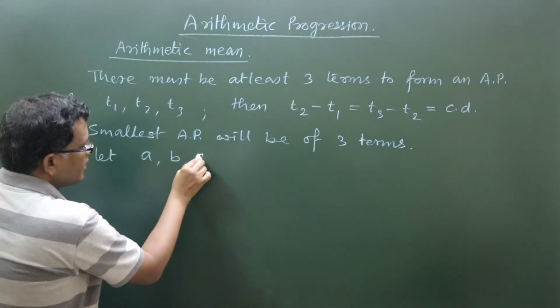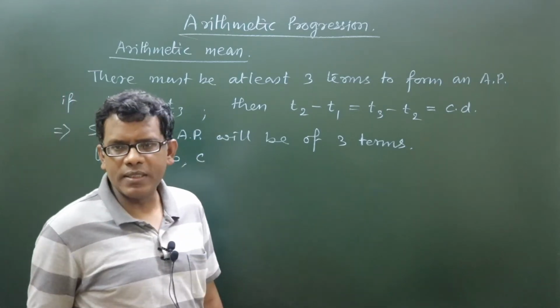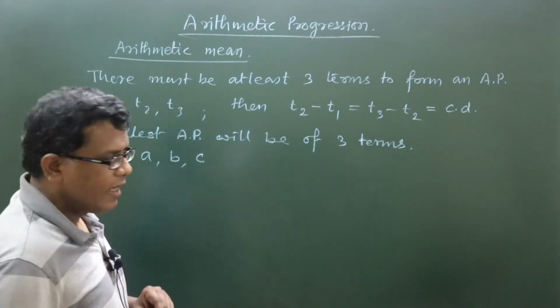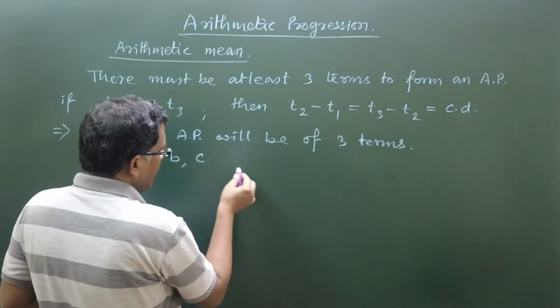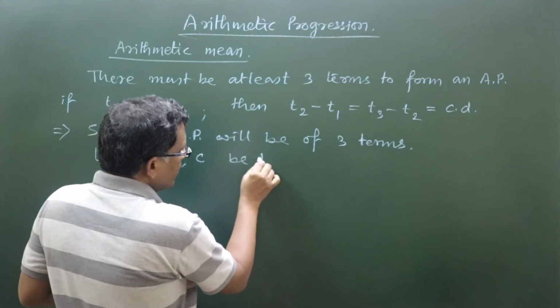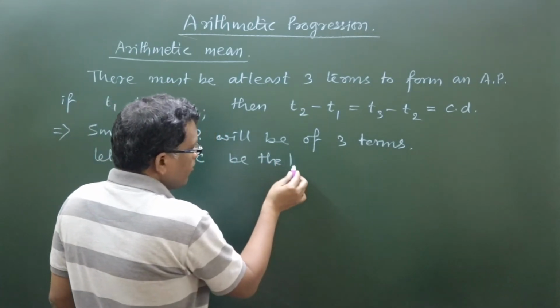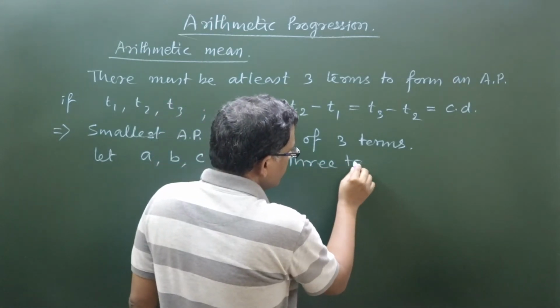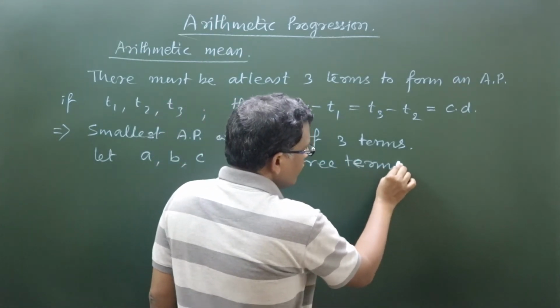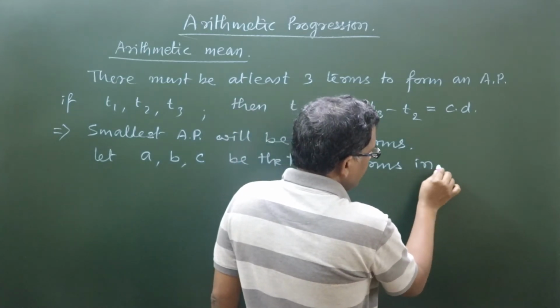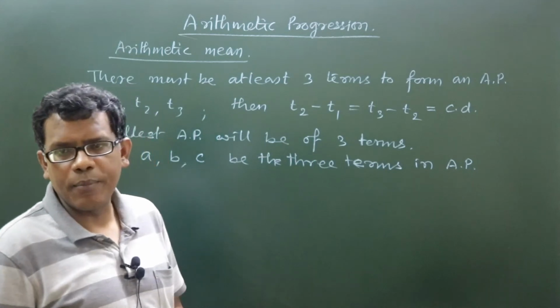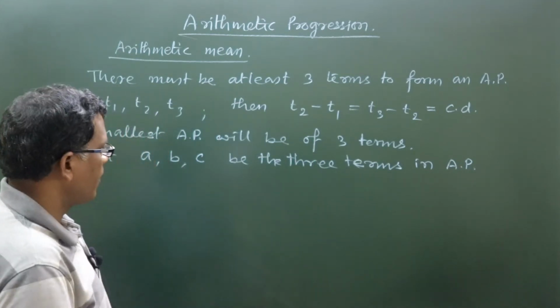See, let A, B, C be 3 distinct numbers. In general notation I have taken A, B and C. Let A, B, C be the 3 terms in AP. These 3 numbers are forming an AP.